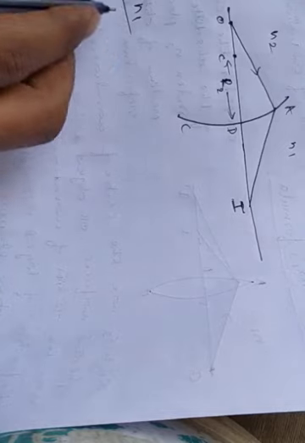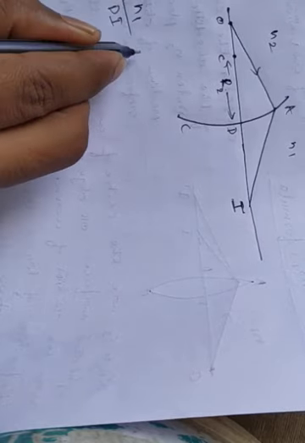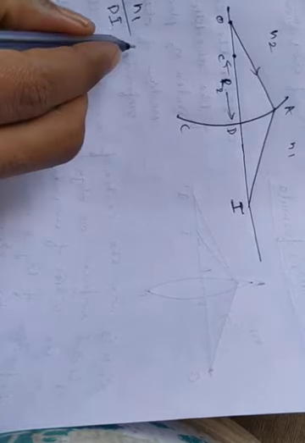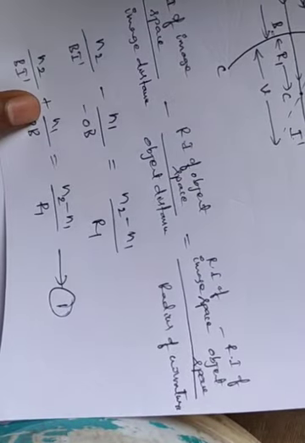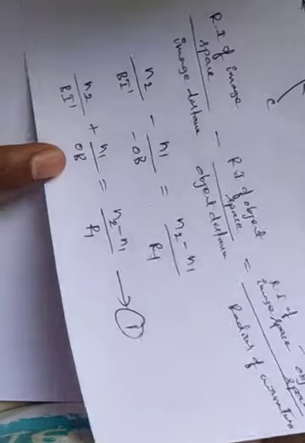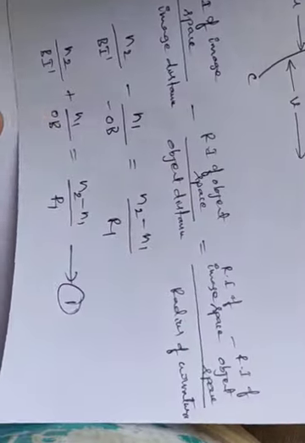N1 by image distance that we have taken as di, plus here again n2 by object distance.